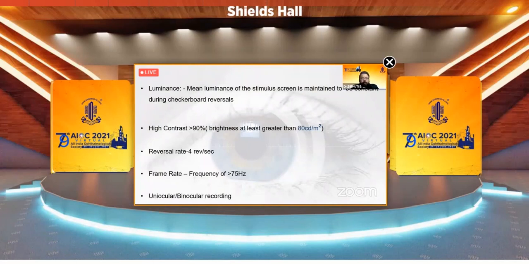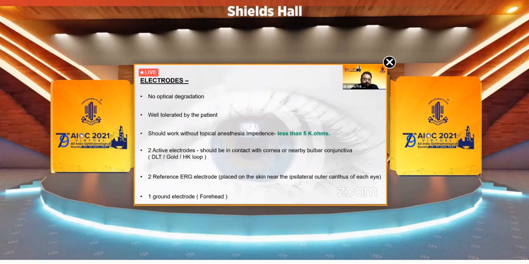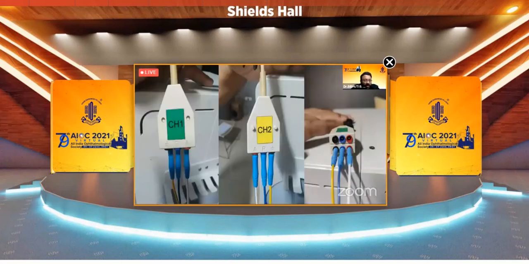You can record it monocularly or binocularly. If we are recording binocularly, electrodes have to be wired in both eyes. If monocular, either you wire one eye or you patch the other eye. The electrodes must not cause any optical degradation. They must be well tolerated and should have an impedance of less than 5 kilo ohms. 2 active electrodes, 2 reference electrodes, and 1 ground electrode are required.